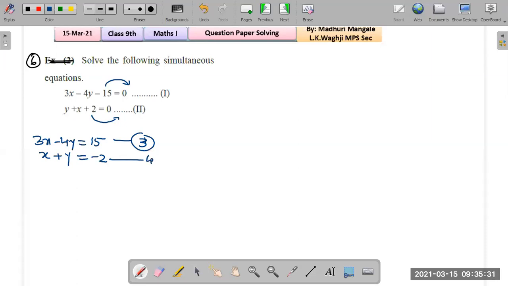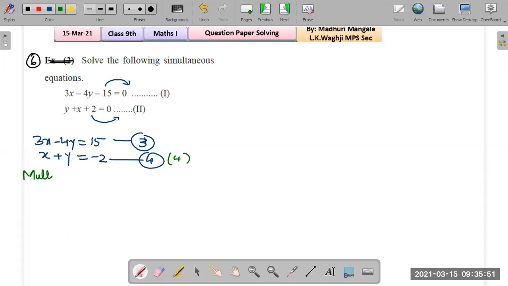Okay, this is equation 4. Now what should be the next step? Look at the equations carefully, look at the x terms, look at the y terms. So what can be done? We can multiply the second equation by 4. Okay, so multiply the second equation by 4.